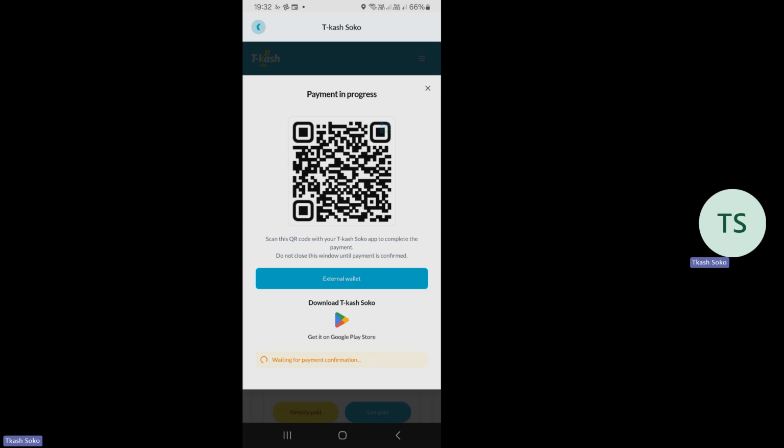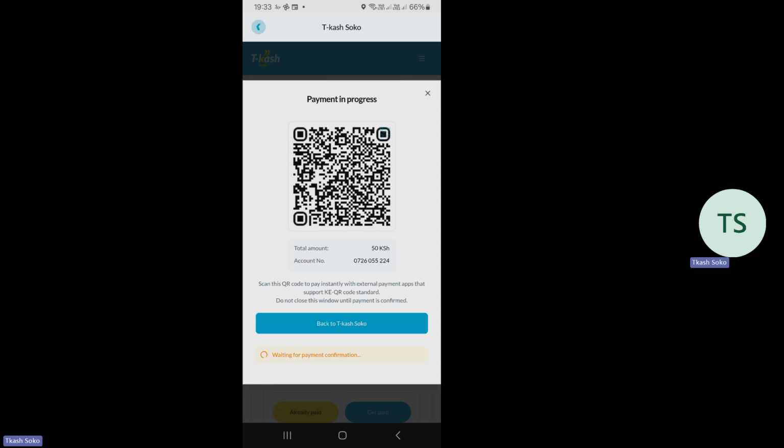They will pay me via the external wallet. So wataenda wanilipe kwa M-Pesa. So if I want to be paid via the external wallet, I'll just press on the external wallet, and of course you will see that the QR code changes. And of course, now they can scan this and pay me via that QR code, now using the money that they have in their M-Pesa account. So that is how a booking will appear.